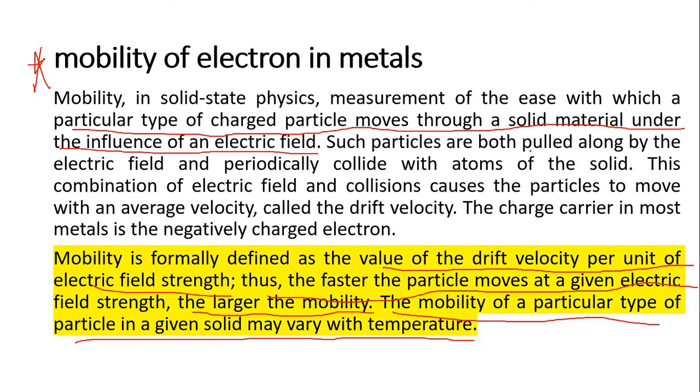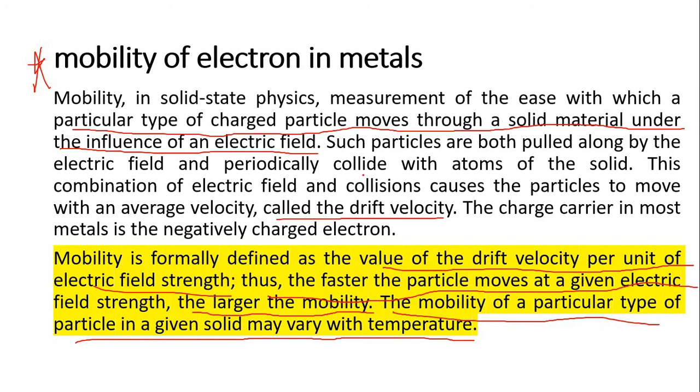Such particles are both pulled along by an electrical field and periodically collide with the atoms of the solid.